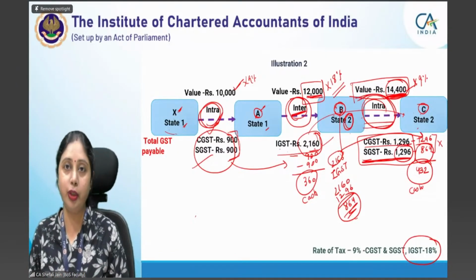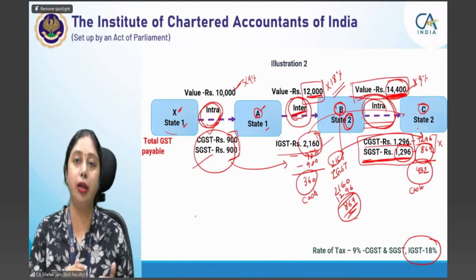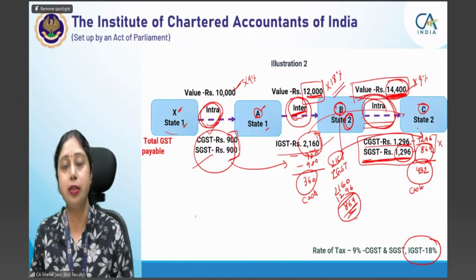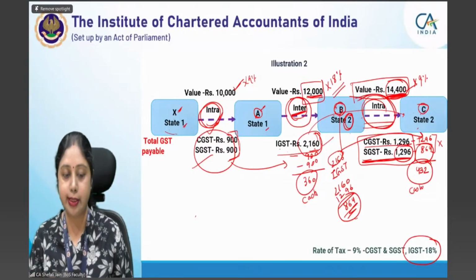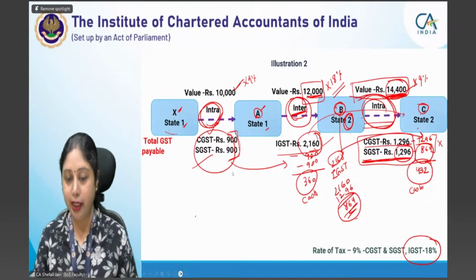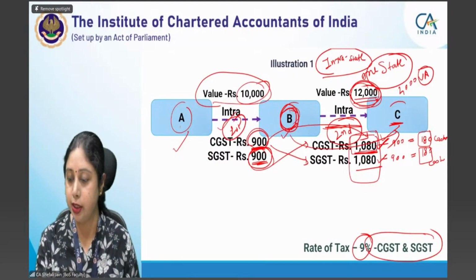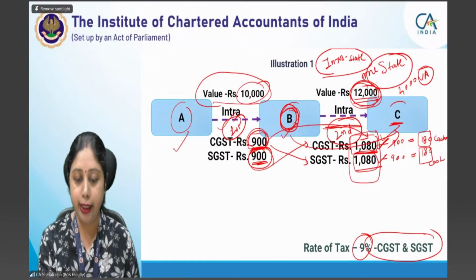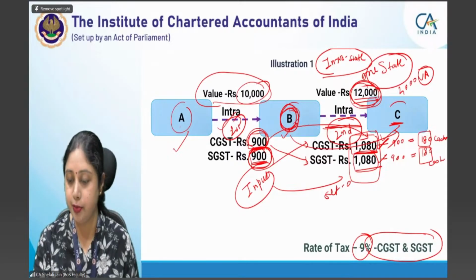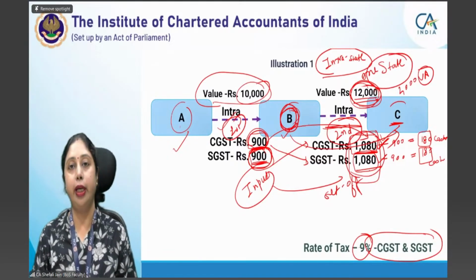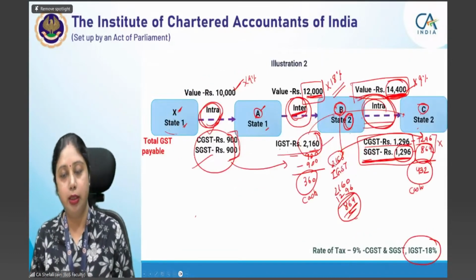I will explain. So, input tax credit का concept बहुत simple है. Whatever tax you pay on purchase of inputs or availing the input services, that is available as credit. That you can set off while paying the output tax liability. जैसे हमने इस ट्रांजेक्शन में किया, या इससे पहले वाला ट्रांजेक्शन देखो, illustration 1 is more easy. आपको 1080 का टैक्स पे करना था, 900 आपने इनपुट्स पे किया था, तो this you can use, you can set it off while paying the output tax liability. This set off is actually the input tax credit mechanism which forms the basis of the GST law.